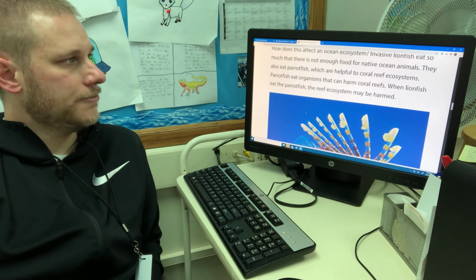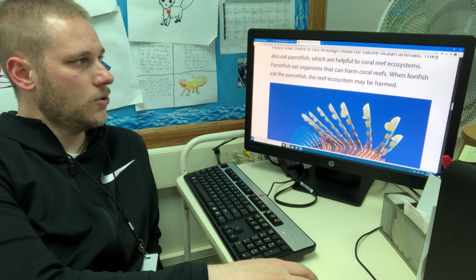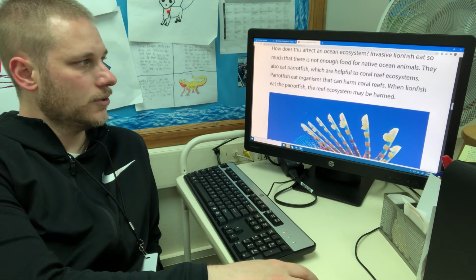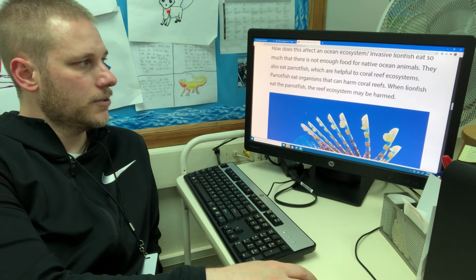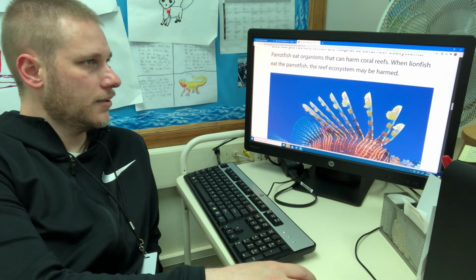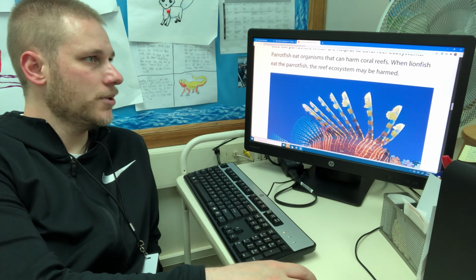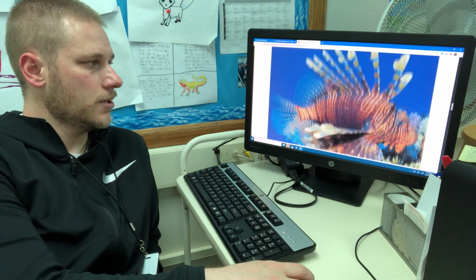Invasive lionfish eat so much that there's not enough food for the native ocean animals. They also eat parrotfish, which are helpful to the coral reef ecosystem. Parrotfish eat organisms that can harm coral reefs. When lionfish eat the parrotfish, the reef ecosystem may be harmed.